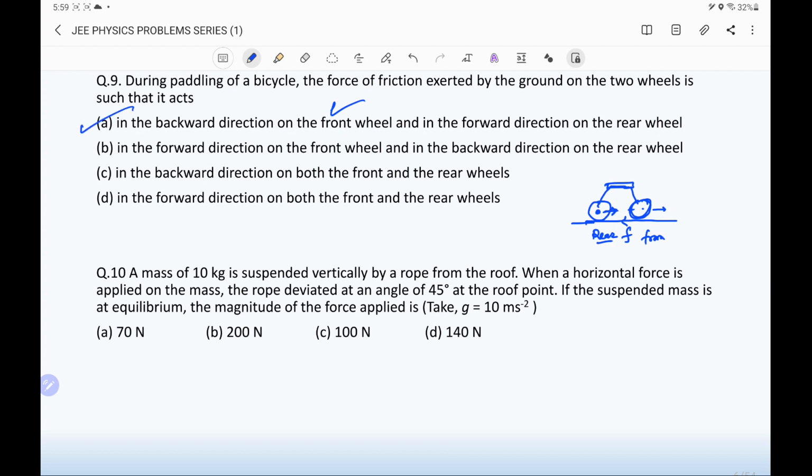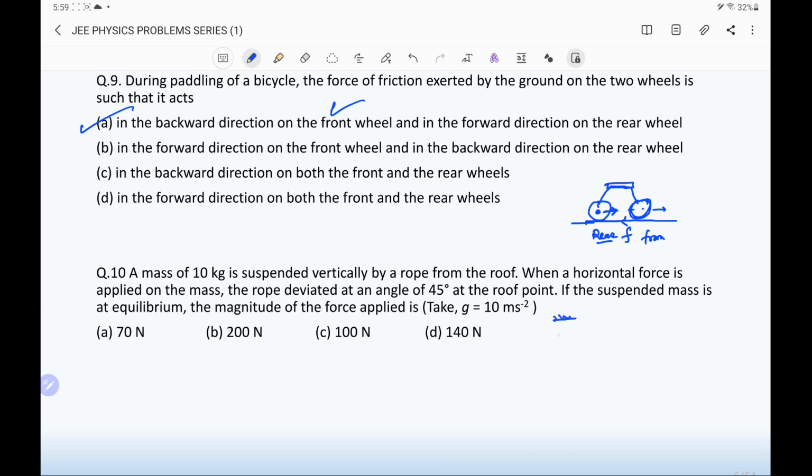Question number 10. A mass of 10 kg is suspended vertically by a rope from the roof. When a horizontal force is applied on the mass, the rope is deviated at an angle of 45 degree at the roof point. If the suspended mass is at equilibrium, the magnitude of the applied force is.